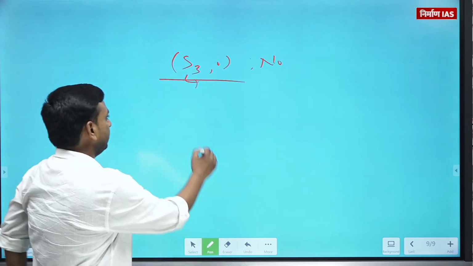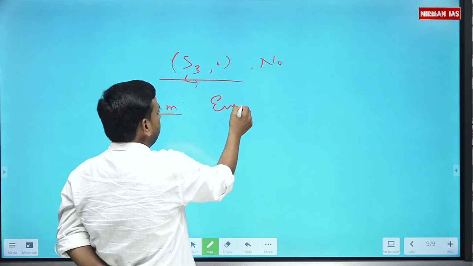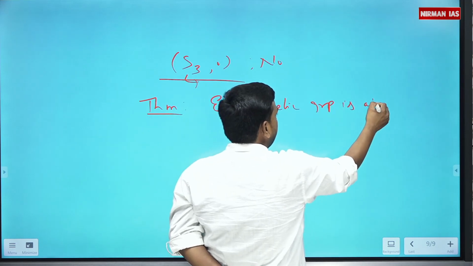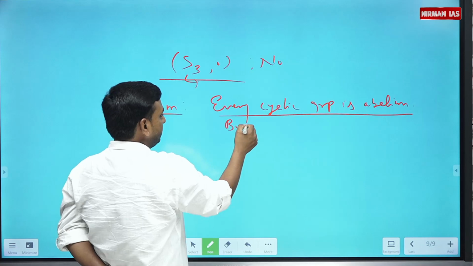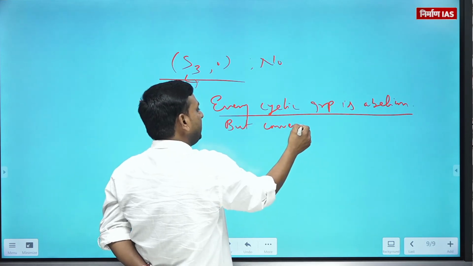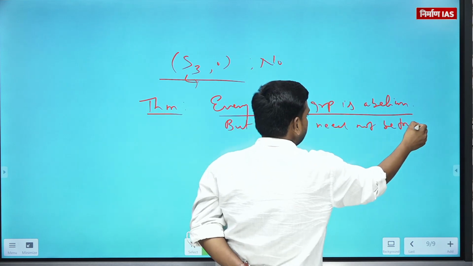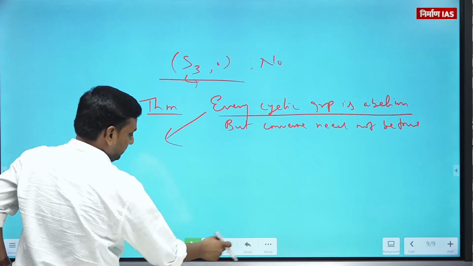In another way, you can have a statement or theorem that every cyclic group is abelian, but the converse need not be true. Every cyclic group is abelian. Let's check it.